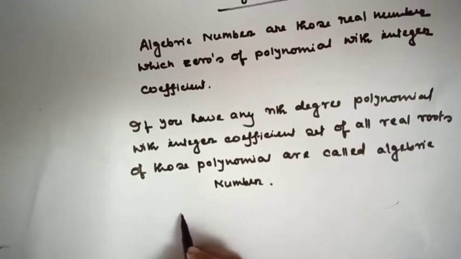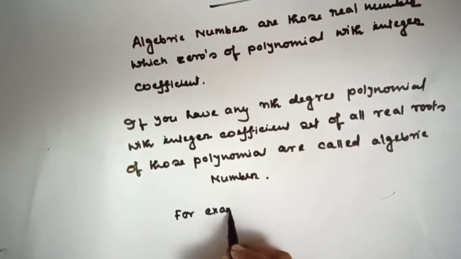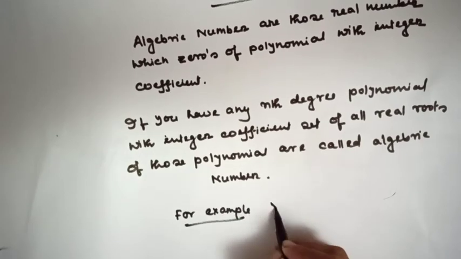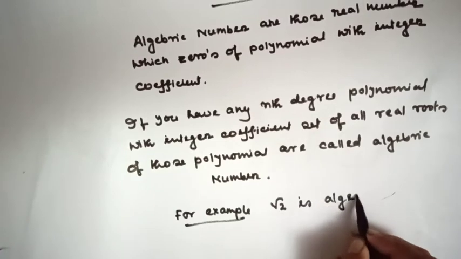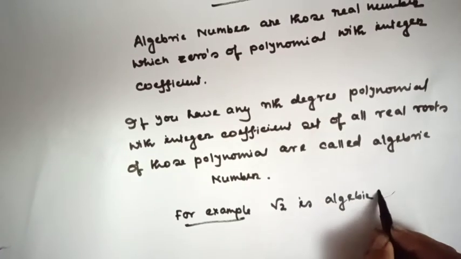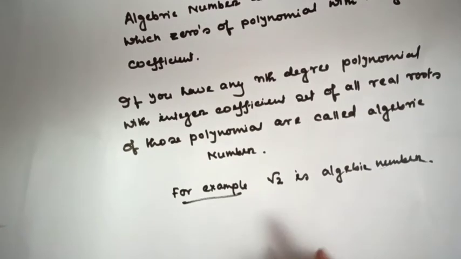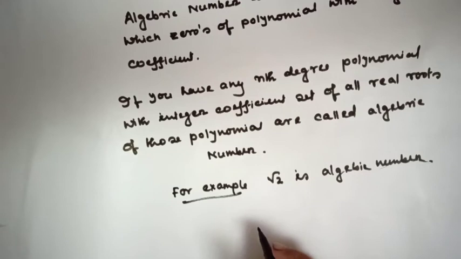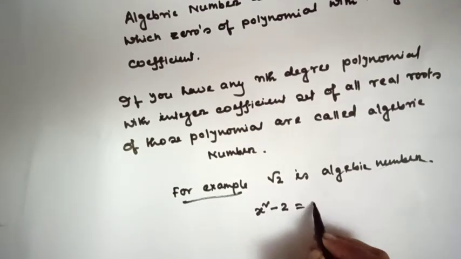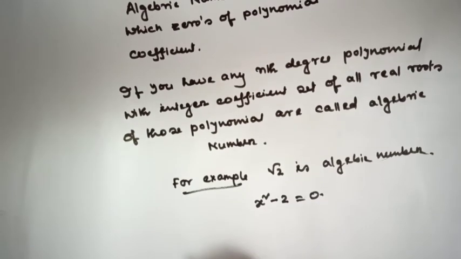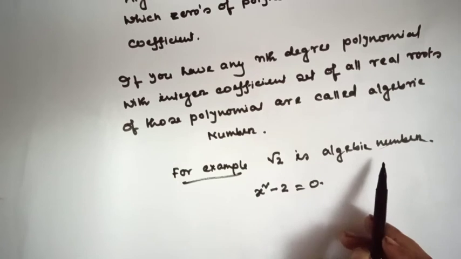For example, root 2 is an algebraic number. Have you understood why root 2 is an algebraic number? Because it is a root of the equation x square minus 2 equal to 0, right? Root 2 is always an algebraic number.